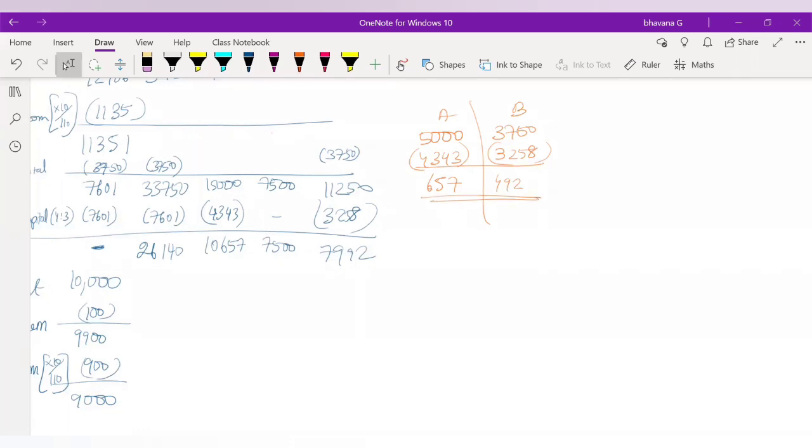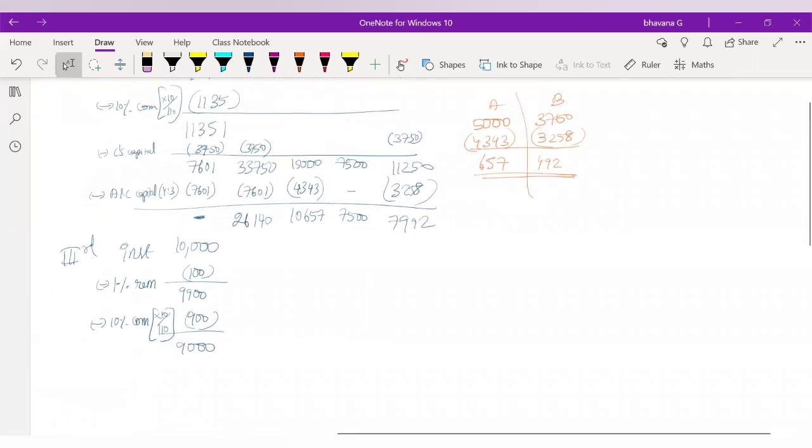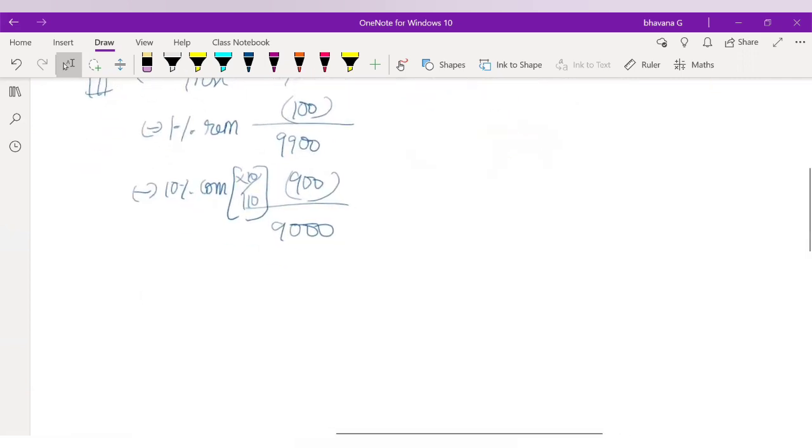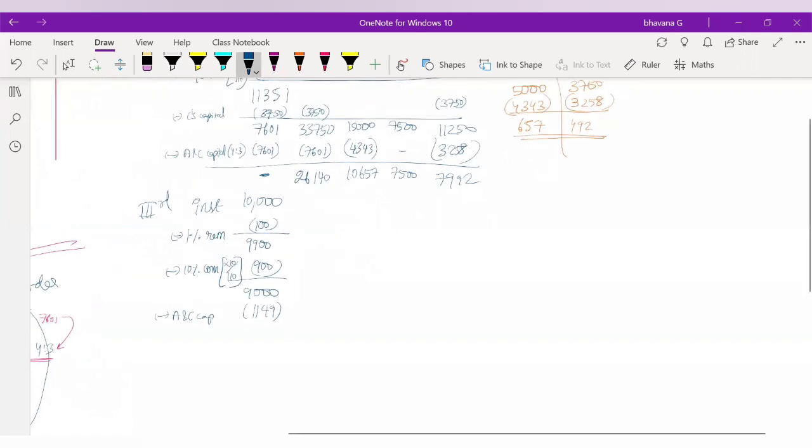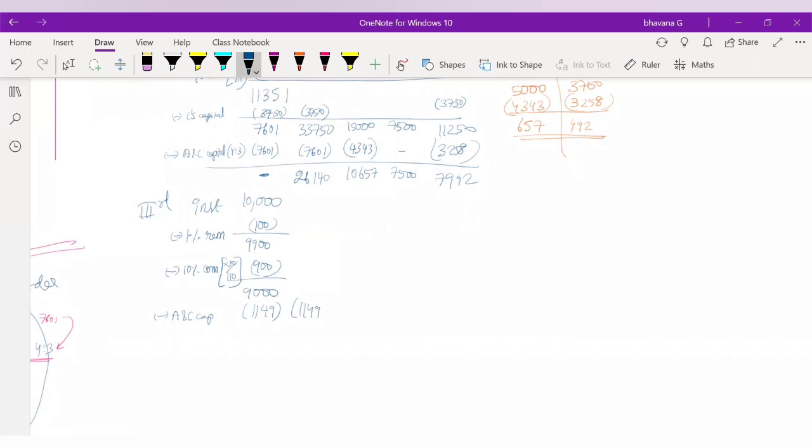So now using this 9,000 balance, first we will pay them the remaining amount. So what is the remaining amount? It will be 657 plus 492. It will be 1,149. So you will do minus A and C's capital. How much was it? 1,149. You will pay, and from the total liability also you will reduce 1,149.